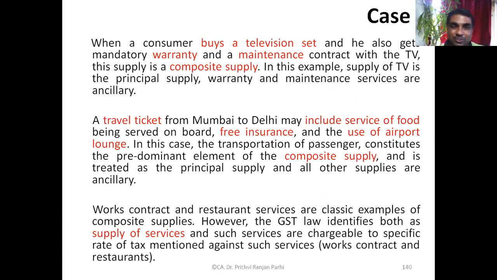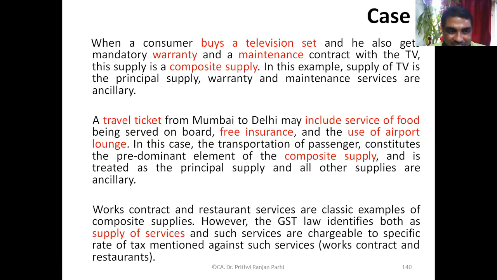Now, a few other things we'll take, just as examples. When a consumer buys television sets, he also gets warranty, maintenance, etc. Don't you think this is also a composite supply? When you buy a TV set, you'll be getting warranty. That's also a supply of services, a maintenance contract. So they are also composite supply, right? So the principal supply is the supply of TV, isn't it? This is also the normal practice in the trade, that a TV will come with some warranty, then maybe with some limited period maintenance contract.